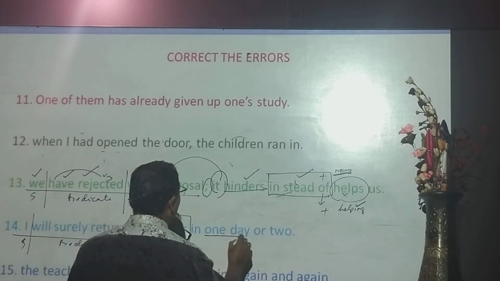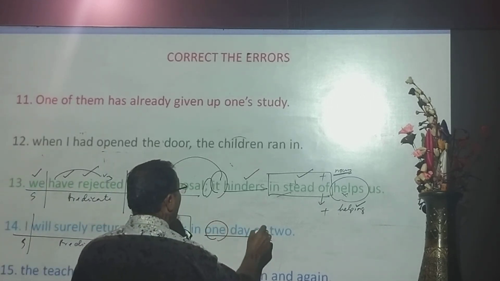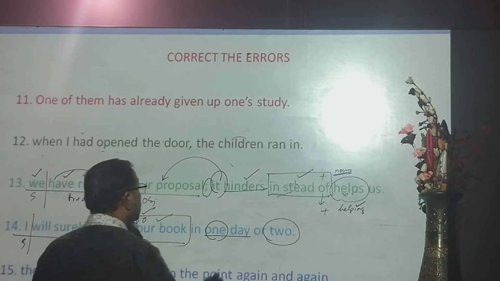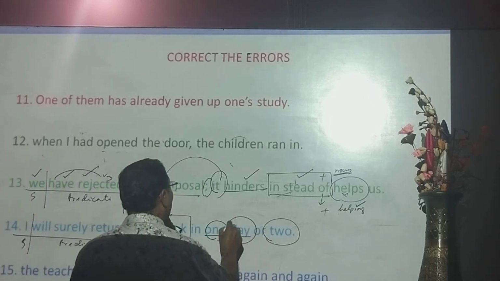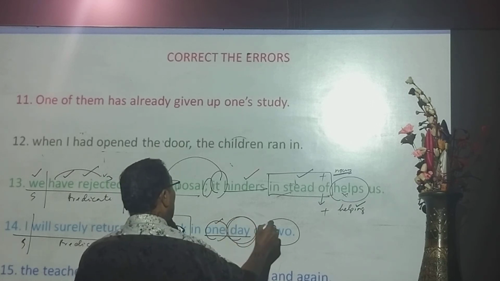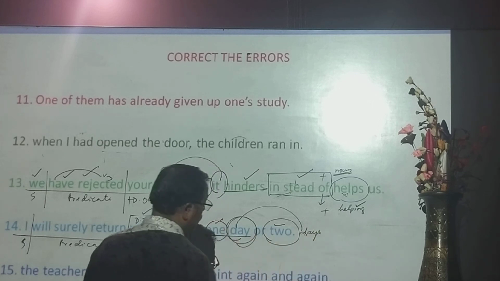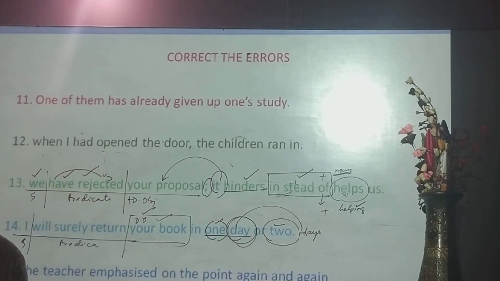In 1 day or 2, 1 and 2 are numerical adjectives, and day is the noun. It will be either in 1 or 2 days. You can say either in 1 day or 2, but 2 is an adjective. How can you end the sentence with an adjective?